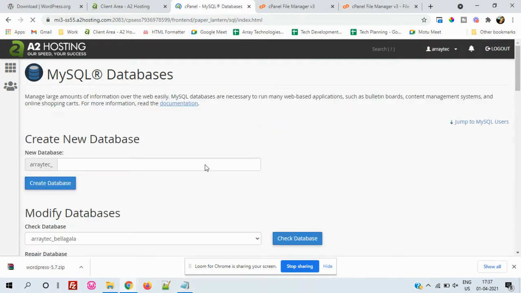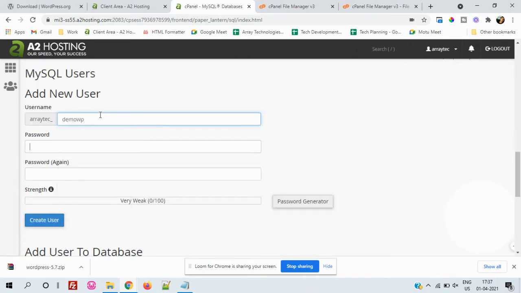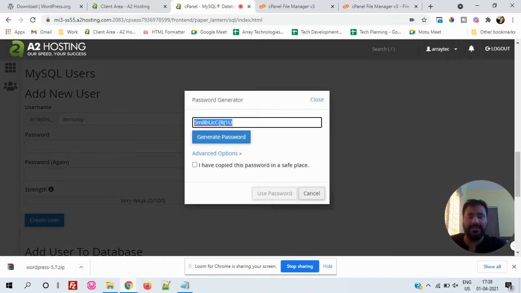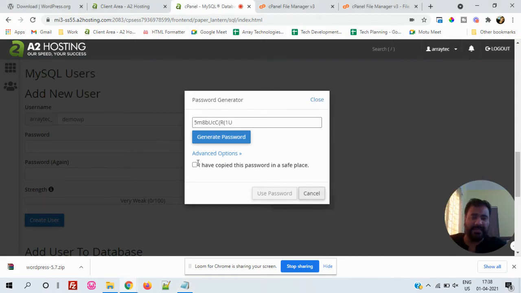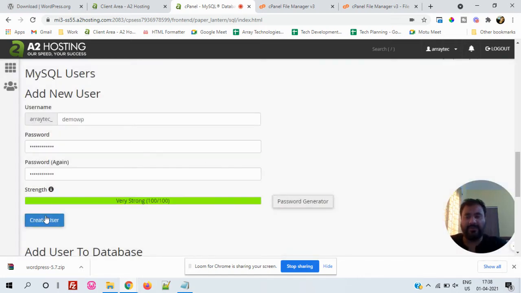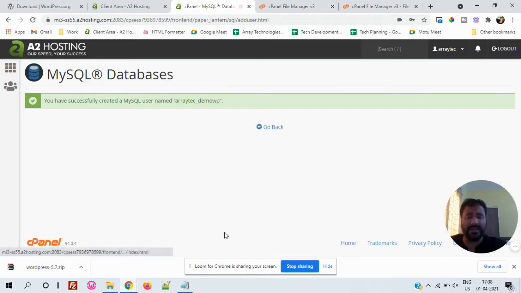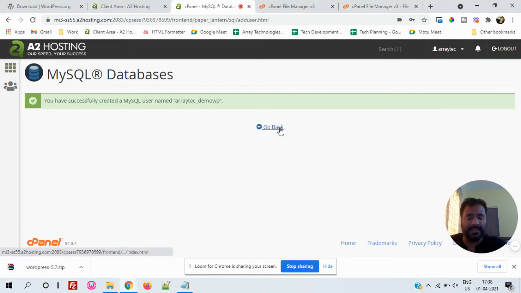Now for each database we have to create a user. Just scroll down and here you can create a user. I will keep the same name as the database name, and I will use this password generator to generate a secure password. And guys, don't worry, I am going to delete this database, so it doesn't matter. Just click here and copy, then click on Create User. Once you click on Create User, the user will be created. As we have used the same ID and password, it will be easy to remember. Now I will go back here.